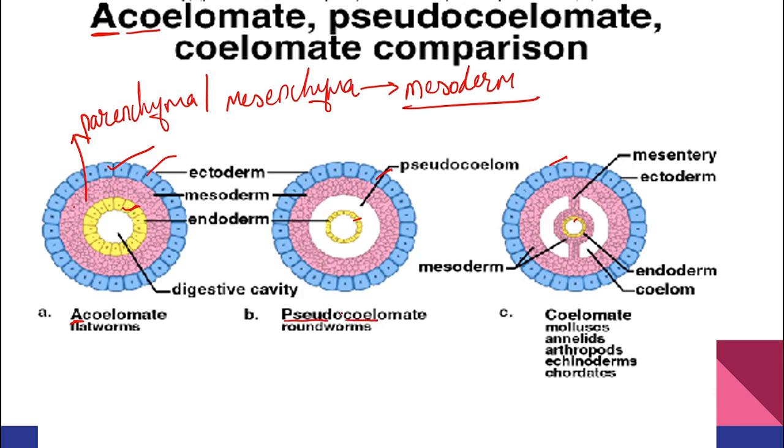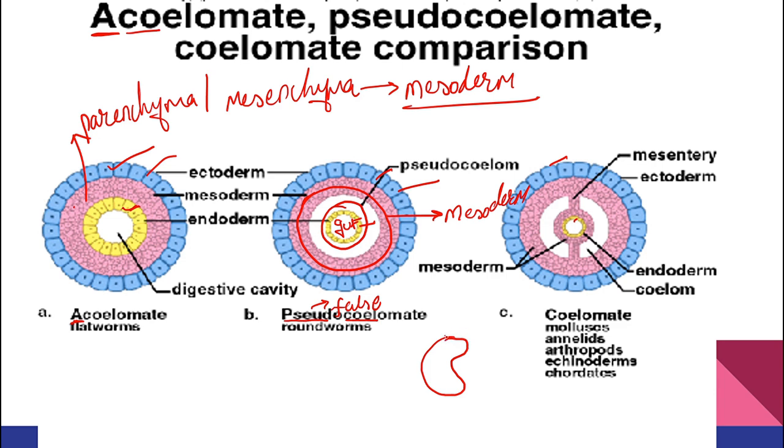Let's come to our next, that is pseudocoelomate. Coelom I already told you. Pseudo means what class? False. Let's see over here. So again you have ectoderm and you have endoderm. This is going to be your gut. When we see ectoderm and endoderm, this pink color one is your mesoderm. Now class, at one side mesoderm is present, but do we have mesoderm at the other side? What did I tell you?